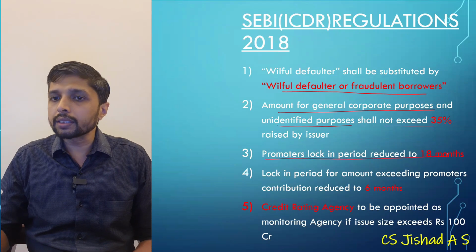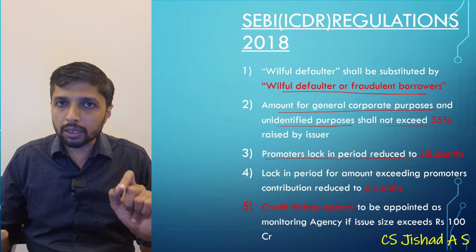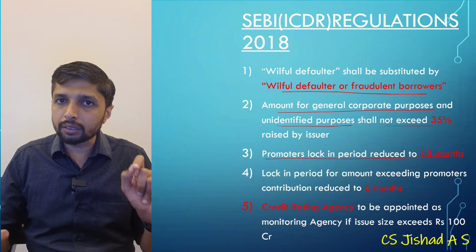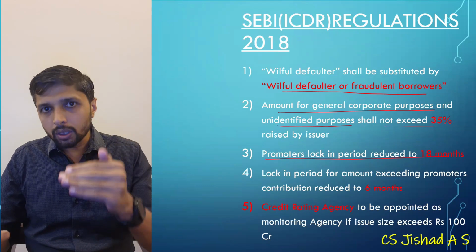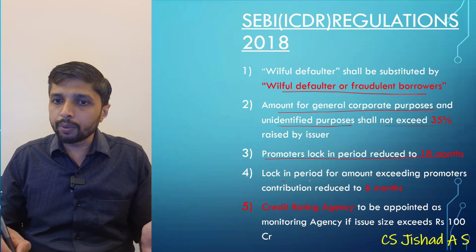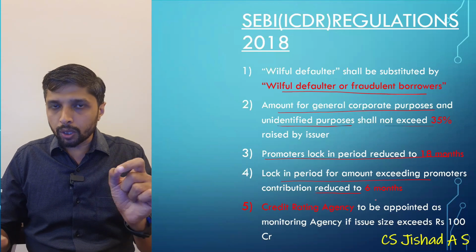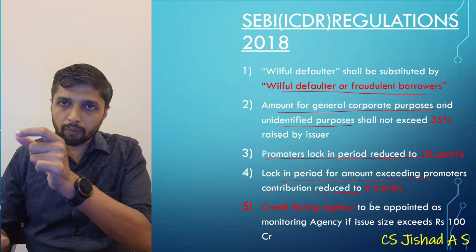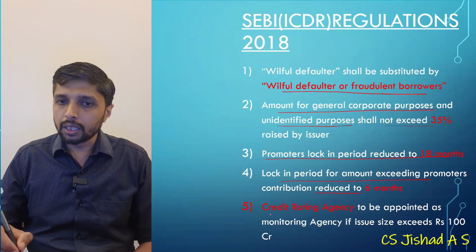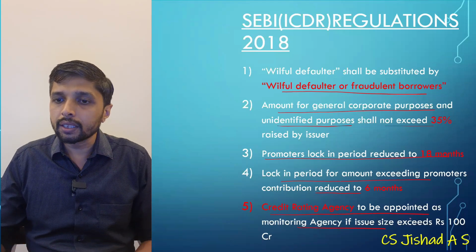Promoters lock-in period is now reduced to 18 months from 3 years. So many students used to ask me the question, in material it is shown as 3 years. It has been amended. It is now 18 months. 3 year was cut to 18 months. Then lock-in period for amount exceeding promoters contribution reduced to 6 months. So for promoter contribution it is 18 months, and for excess over promoter contribution from 1 year it has been reduced to 6 months. Credit rating agency to be appointed as monitoring agency if issue size exceeds 100 CR.